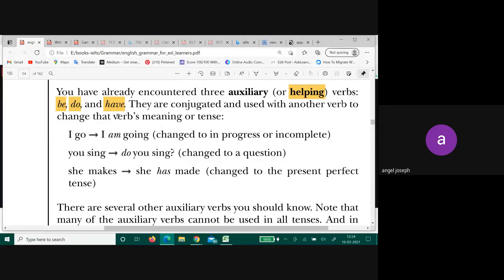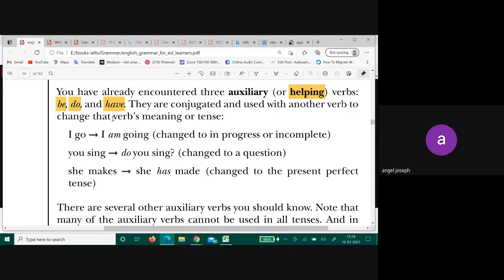So they've shown you some examples here. What are the other two members of have? Has, had. Okay. Do, did, does, right? So you are familiar with all of them now. Keep them in your mind somewhere. They're all forms of helping verbs or auxiliary verbs.